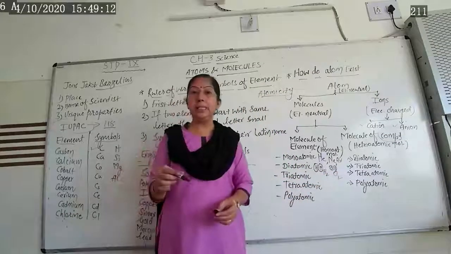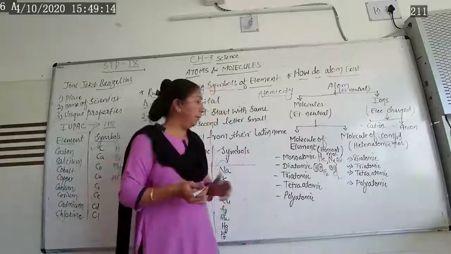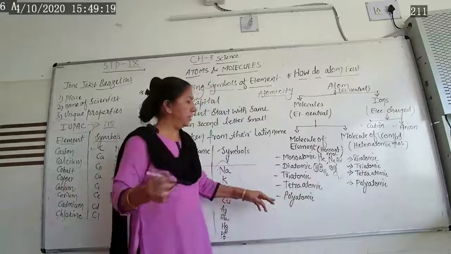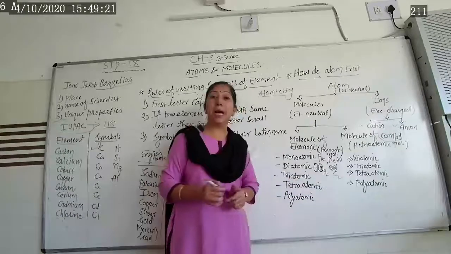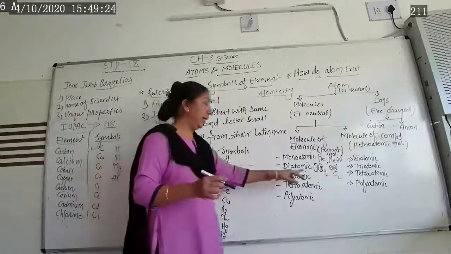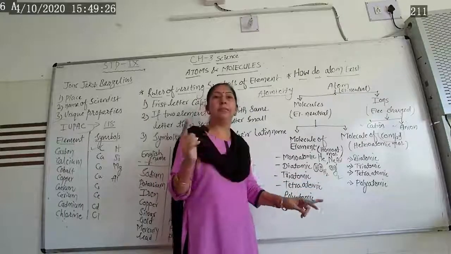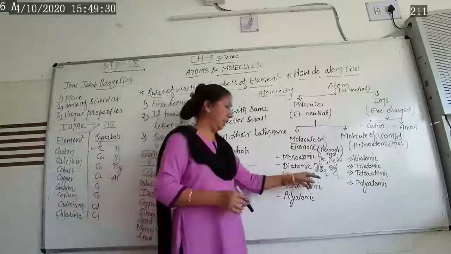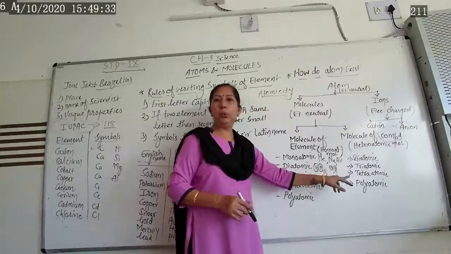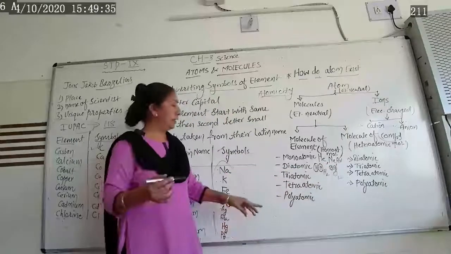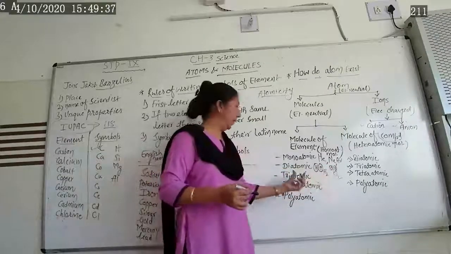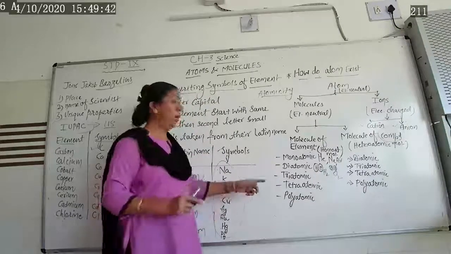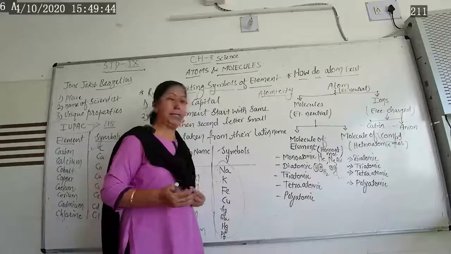Likewise, chlorine, Cl. All these elements, hydrogen, oxygen, nitrogen, chlorine, all these different gases always exist in diatomic form. Di means what? Two atoms combine together and form a molecule of element, which is called diatomic. So H2, N2, O2, Cl2, these types of elements exist in diatomic form. Is it clear?